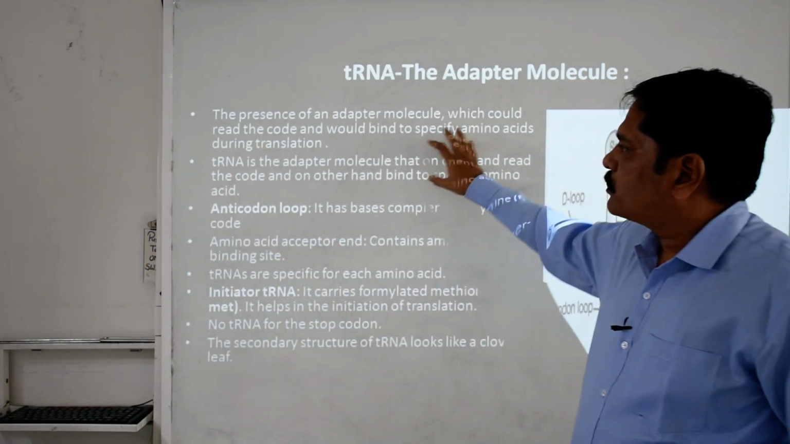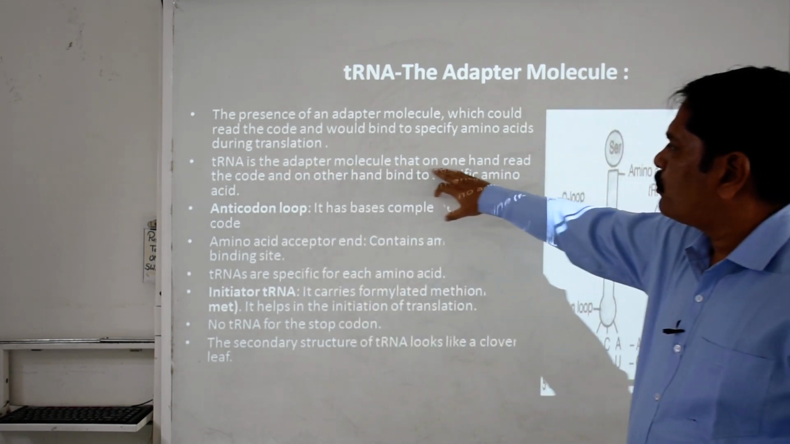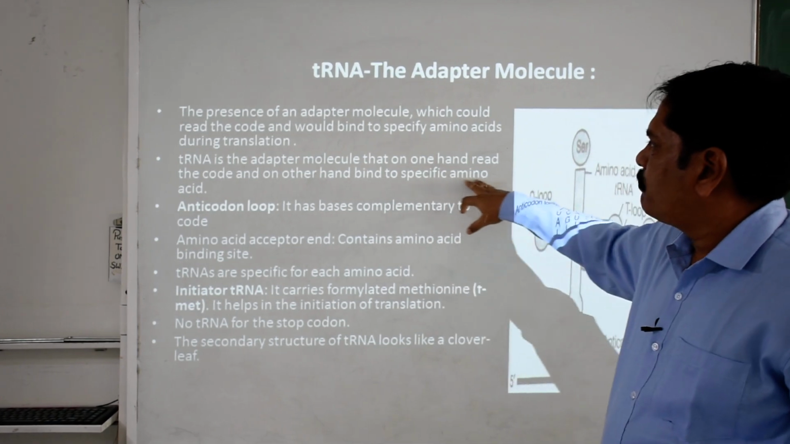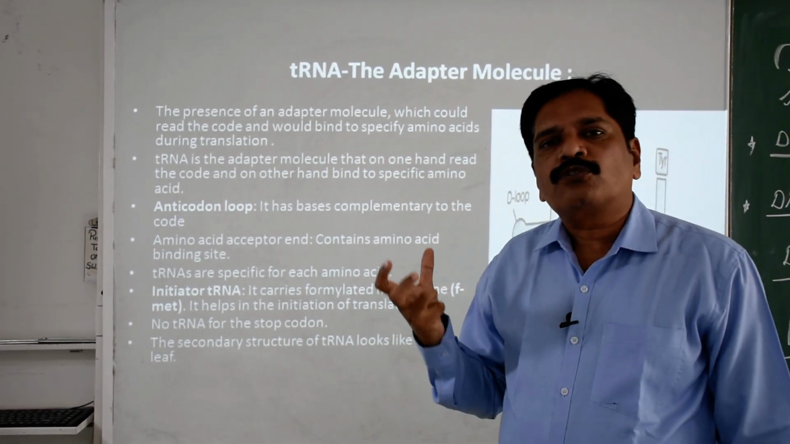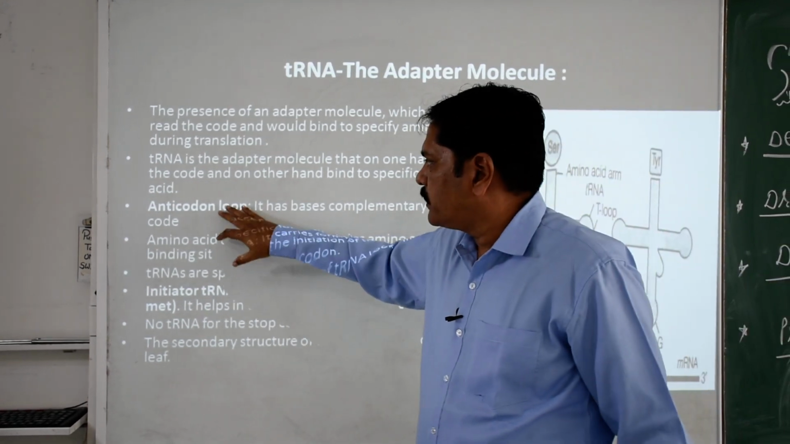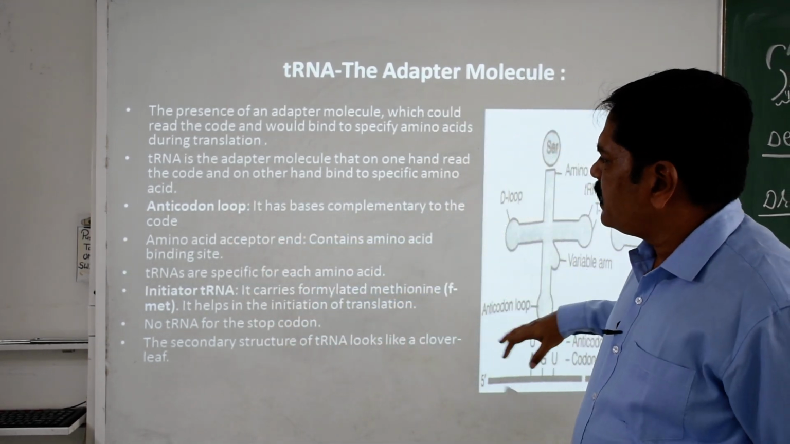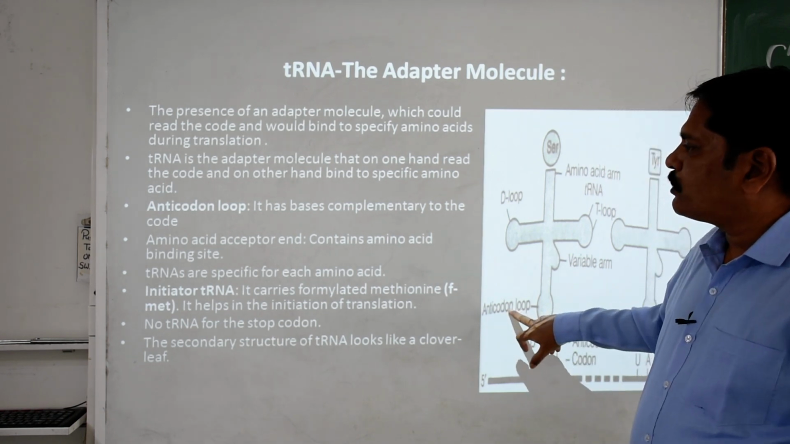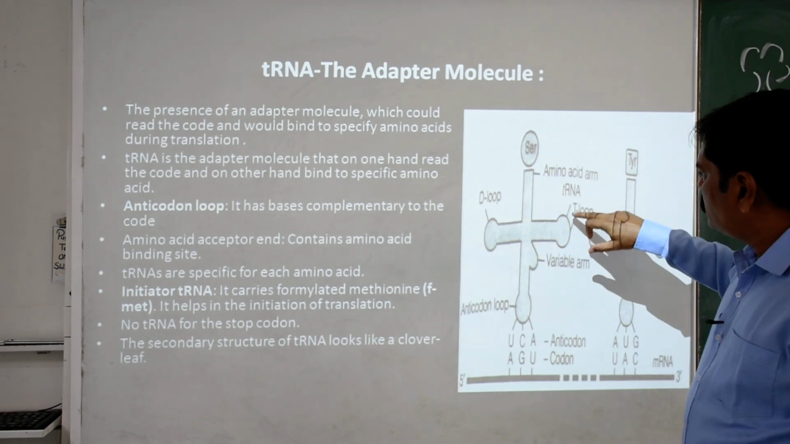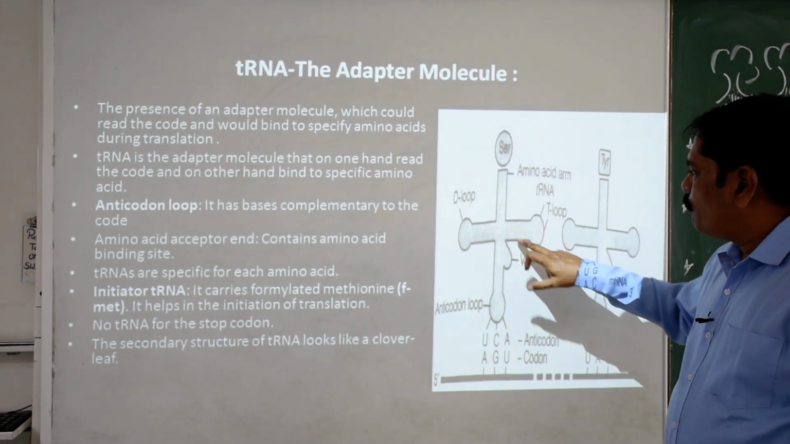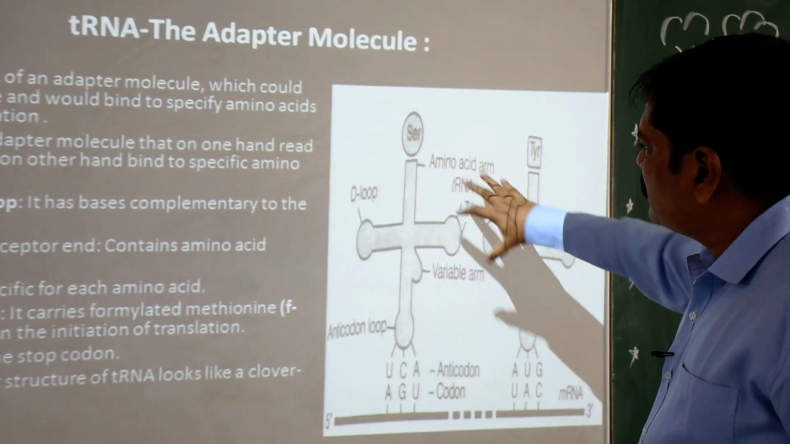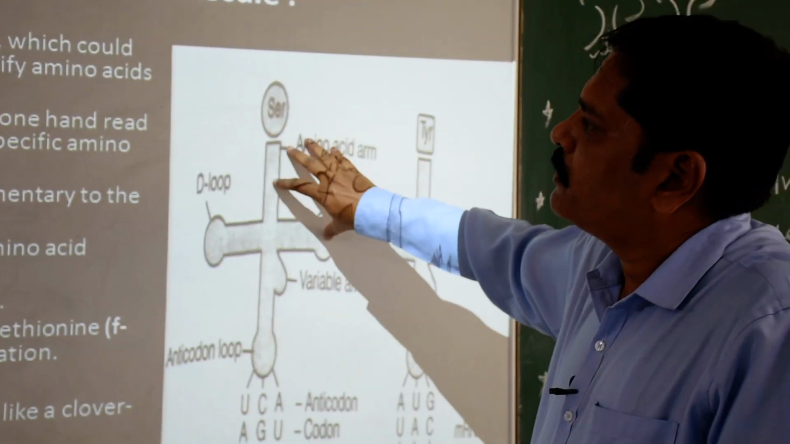Clear? So this tRNA is the adapter molecule that on one hand reads the code and on the other hand binds to a specific amino acid. So not only reading but also binding with the particular amino acid is the function. Clear? So here if you observe, we can see the anticodon loop, the D loop, the T loop, the variable arm, and the anticodon loop. Clear? This is the structure of the transfer RNA.